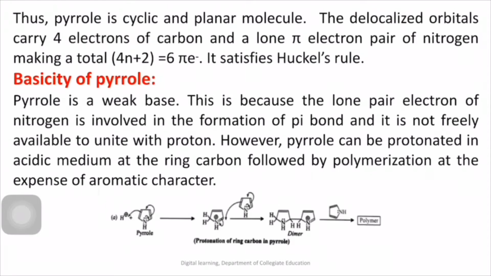However, you can protonate the pyrrole at the ring carbon in acidic medium followed by polymerization. And one more point you have to notice here, that when the ring carbon gets protonated, pyrrole loses its aromatic character. You can see the polymerization step here.